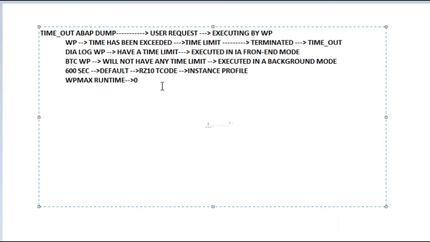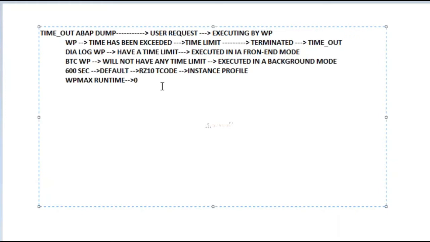In this case we can't ask the user to schedule a background job. We can ask, if it is possible, to schedule it in background mode.